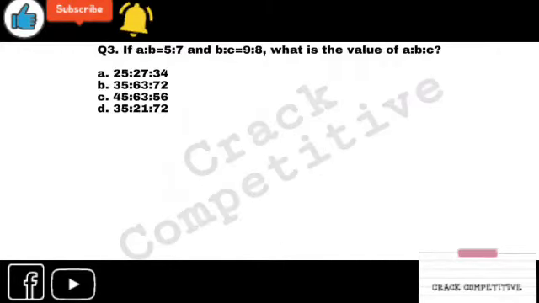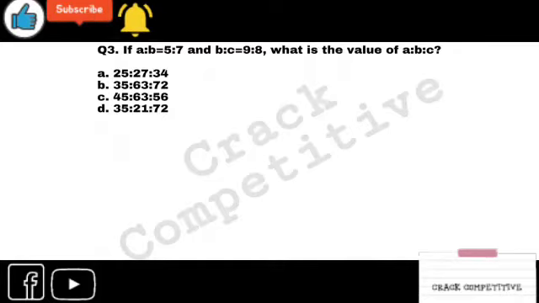Look at this. This is another type. I've said that there are a lot of types, because this is actually the basic part of another chapter. You may find questions from time and work, questions of average, questions of mixture and alligation, everything. On the advanced part, you will have questions from different chapters, but those will be under ratio and proportion. So learn it very carefully so that you can implement your knowledge in the next chapters.